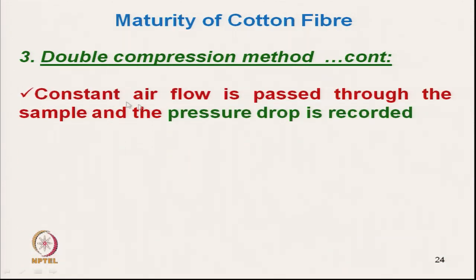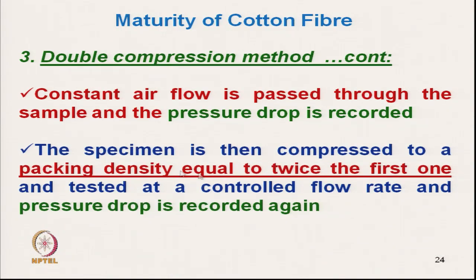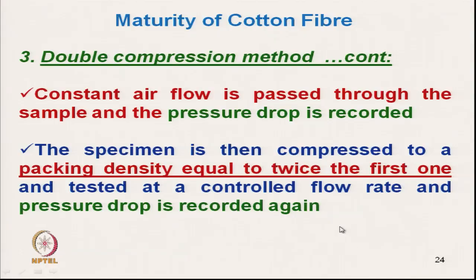Then constant air flow is passed through the sample and pressure drop is recorded. Now, the specimen is then compressed to a packing density equal to twice the first one. That means we are compressing it to half of the volume, and the test is run at the controlled, same flow rate, and the pressure drop is recorded again.